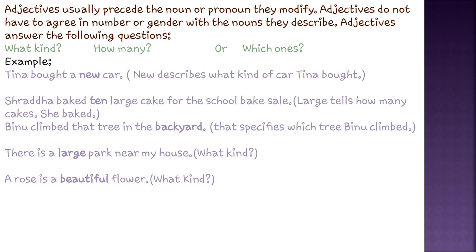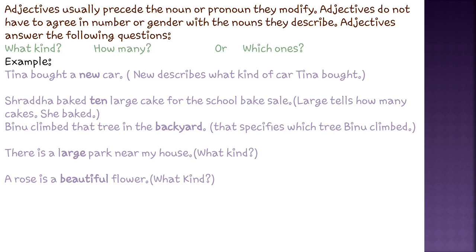So dear students, adjectives will be placed just before the noun or a pronoun in a sentence. Not always, but mostly they will be placed just before the noun or the pronoun. Also, they do not agree with the number or the gender. So the same adjectives will be used for singular or plural, or for the masculine gender or the feminine gender. This need not have anything to do with adjectives.